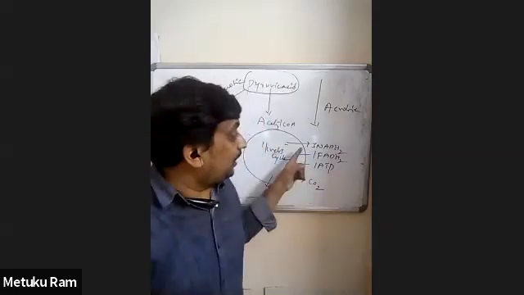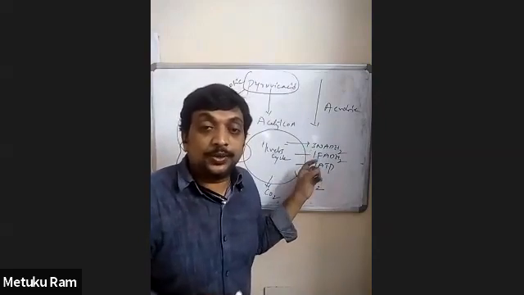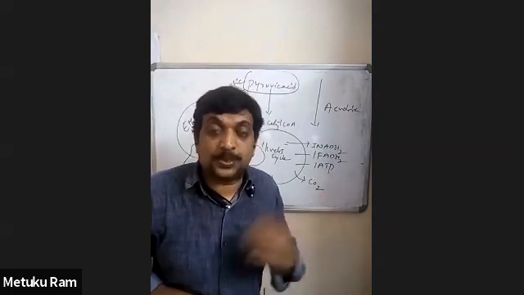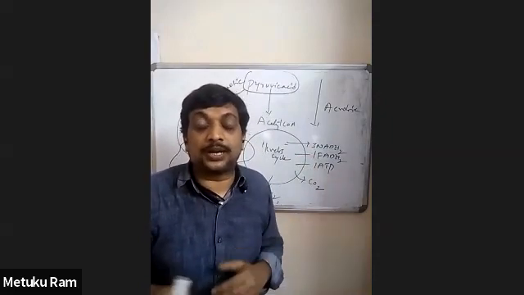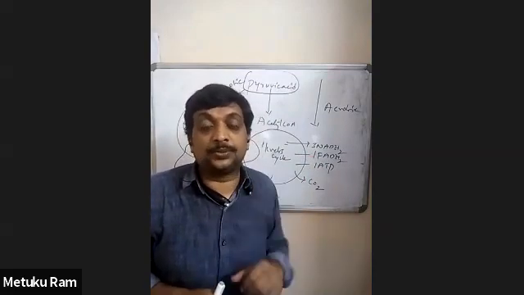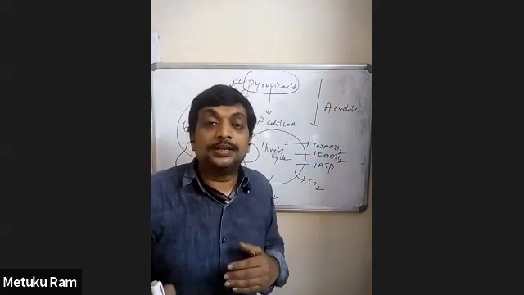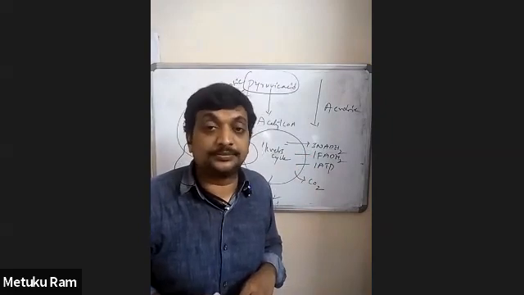Now, the formed substrates like NADH2 and FADH2, during the electron transport system under oxidative phosphorylation: one NADH2 molecule is worth 3 ATP molecules. So this NADH2 gives rise to 3 ATP molecules by oxidative phosphorylation.